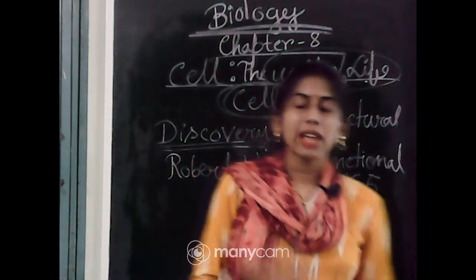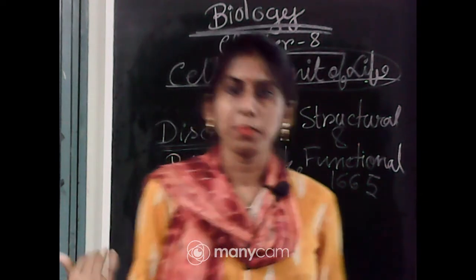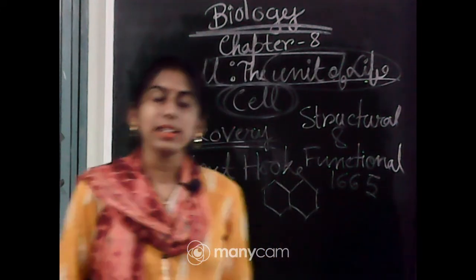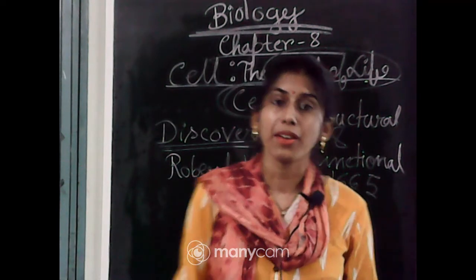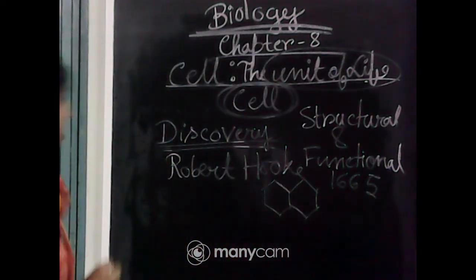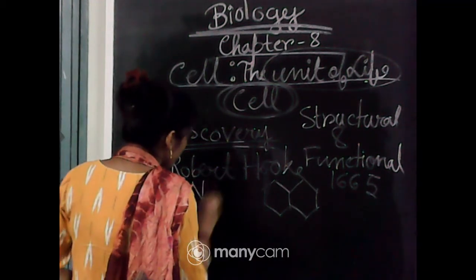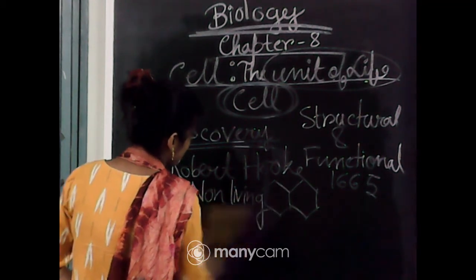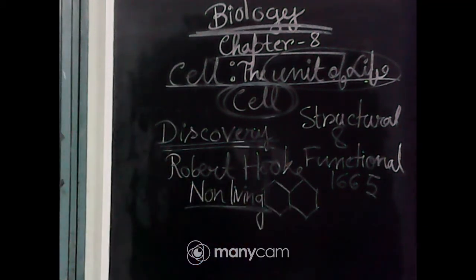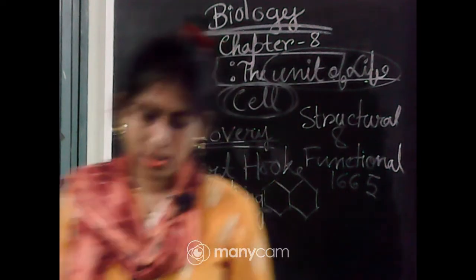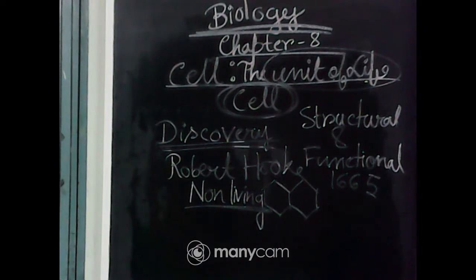As it is made up of the bark of a plant, you can say that it is a non-living part. Okay, and it is a part of a plant cell. That's why he found the cell wall there. So Robert Hooke found that cell, but the cell was non-living. Okay, so Robert Hooke first discovered cell, but the cell was in non-living form.